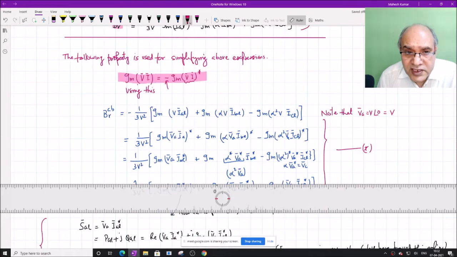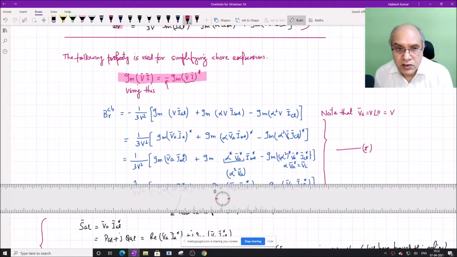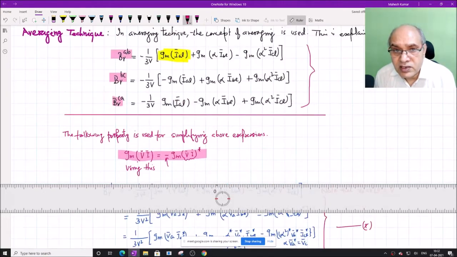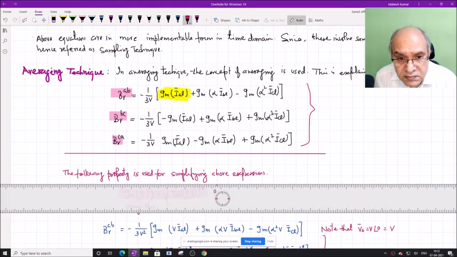Now if I know this, then we can use this property in the expressions of the compensator susceptances. So first let us take B gamma AB. B gamma AB is minus 3B square. I will divide by B and multiply by B, that is, multiply by B in the denominator and also multiply in the numerator. So B will come here. Now B is a scalar, so B can come inside.